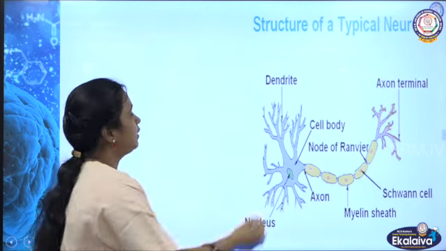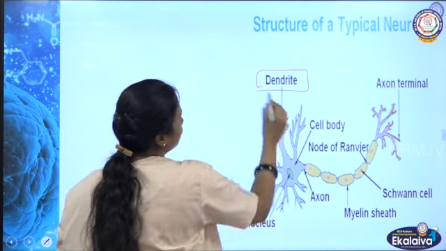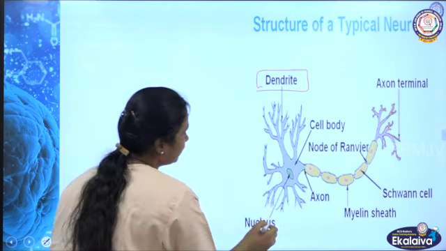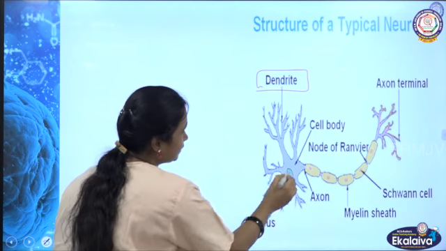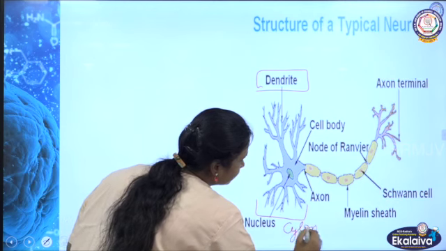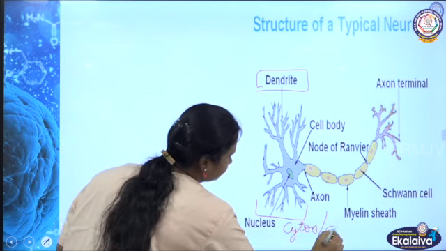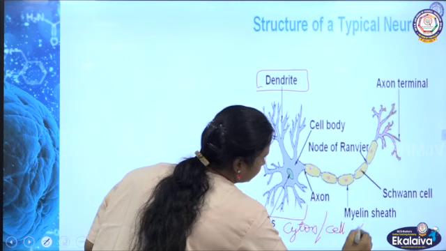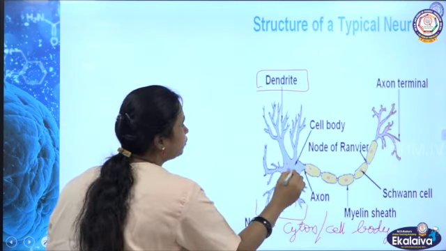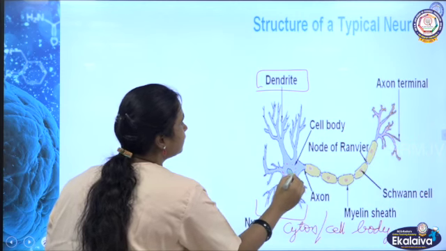Now we'll look here. So this is the dendrite, like finger-like projections, and the nucleus is present in the middle, and this part you call the cyton, otherwise called the cell body. It has small granules. We call them Nissl granules.